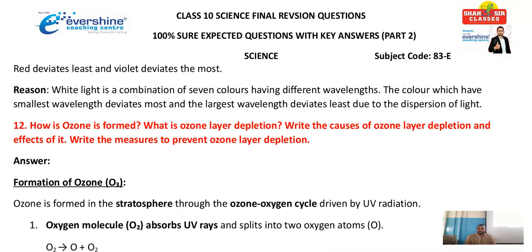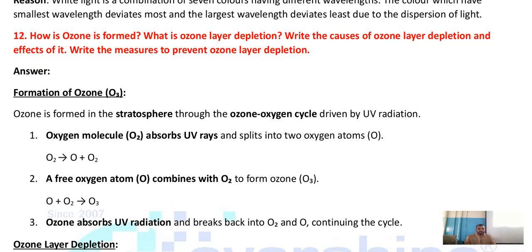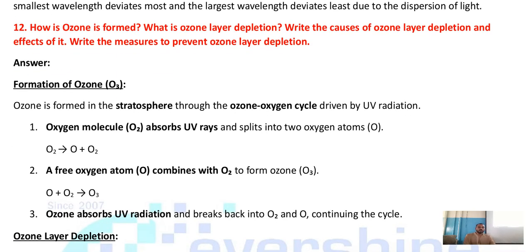As you can see here, the color which has the smallest wavelength deviates most and the largest wavelength deviates least. Now red deviates least. Why? Because it has the largest wavelength, so it deviates least. Only you should write this answer. Why is red color used? Because it has the largest wavelength, so it deviates least. Understood?